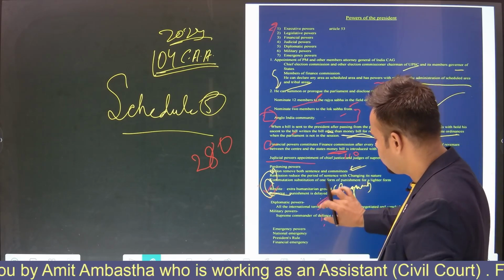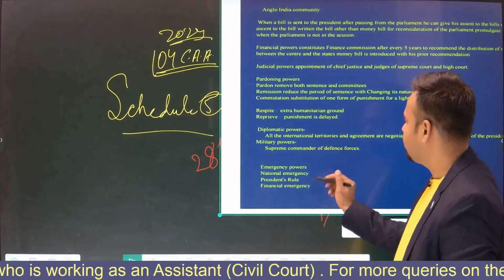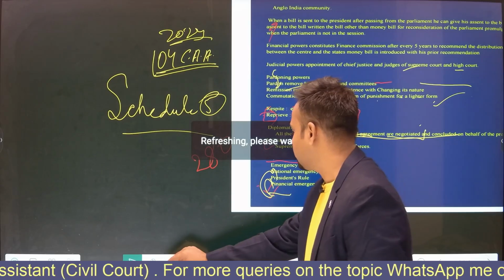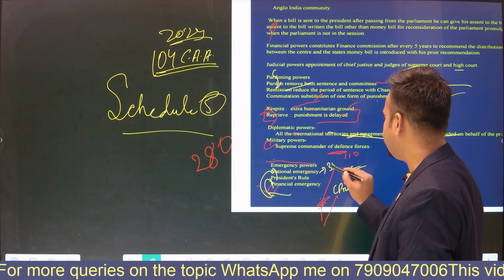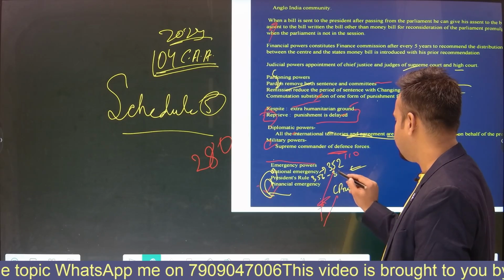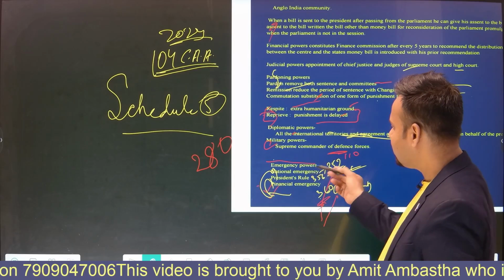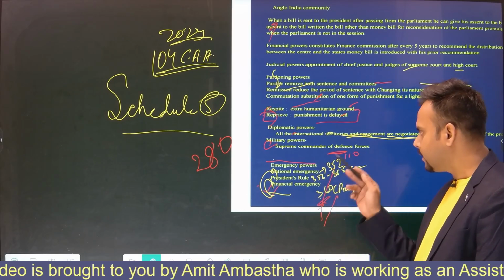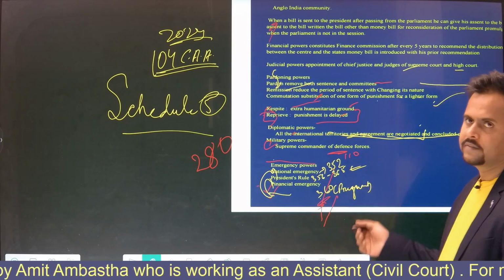This national emergency is enshrined in Article 352 of our Indian Constitution. The president's rule is in 356 and some in 365, and the financial emergency is in 360. We'll discuss these powers when we talk about the emergency powers, or when we start to give our lecture on the emergencies. Then we'll discuss this national emergency, the president's rule, and the financial emergency.